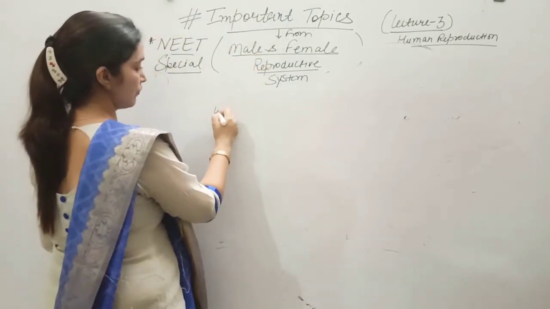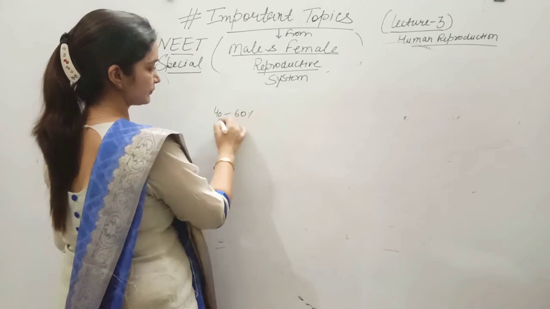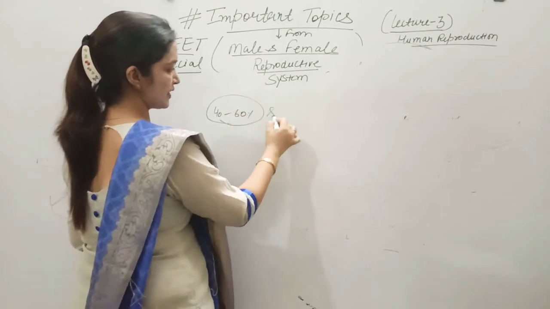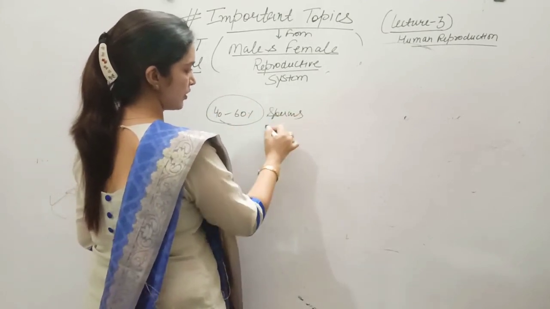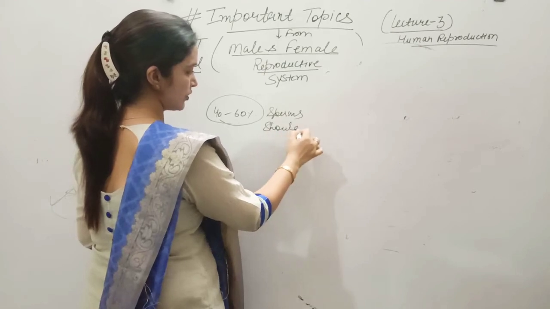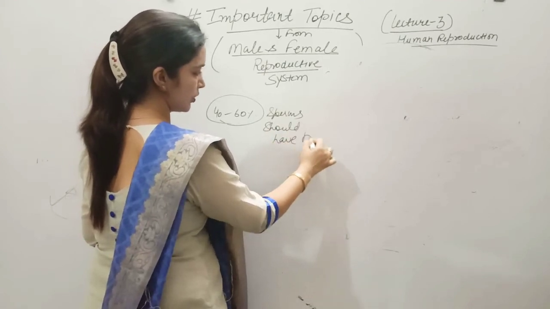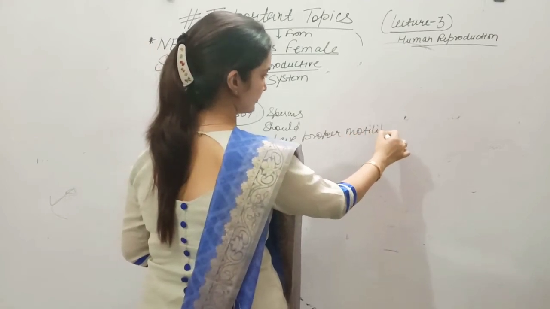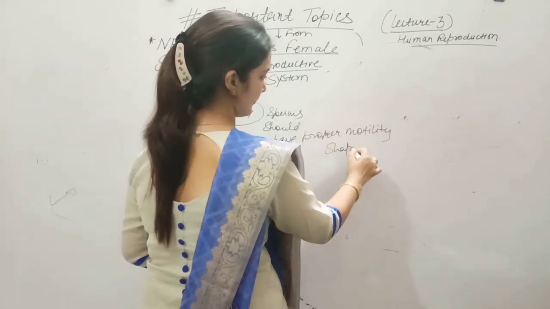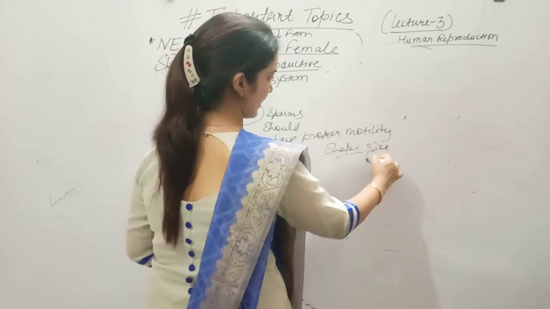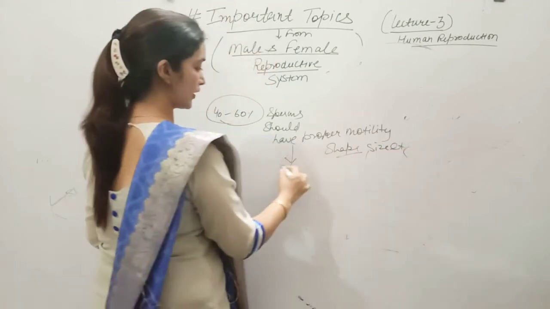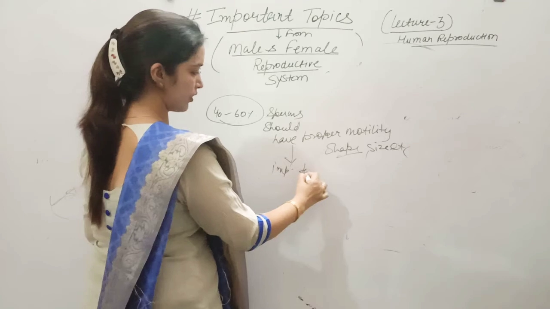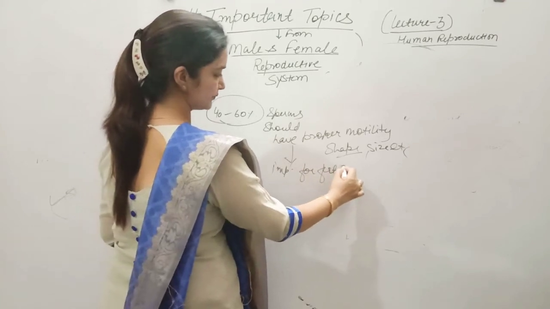Around 40 to 60% of sperms should have proper motility, shape, size, etc. That is important for fertility.